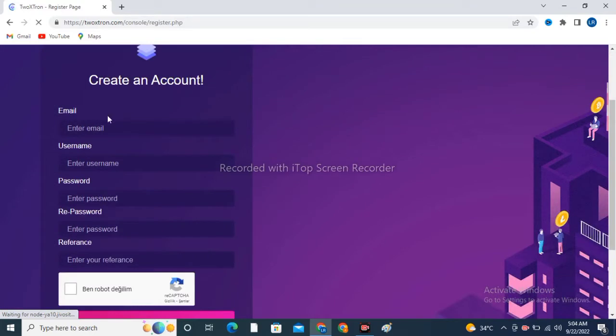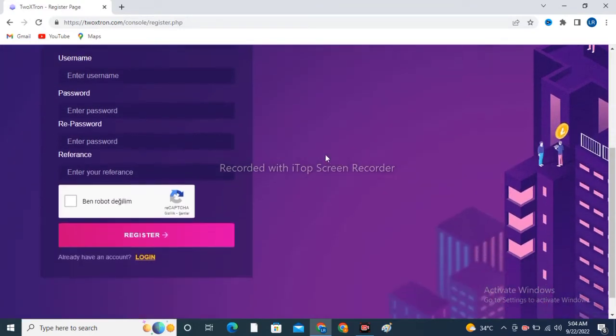Click on register. You just need to put your email and your username on this website. You have to enter a password and re-enter the password. Then I will give you a link in the description. If you click on it, then my reference link will appear automatically here. Then you just have to fill in this captcha and click on register.